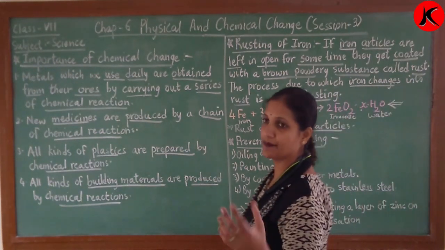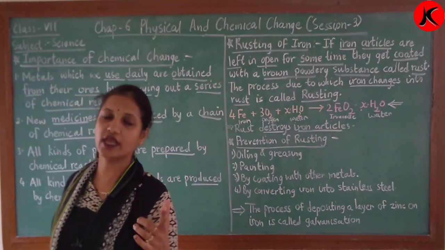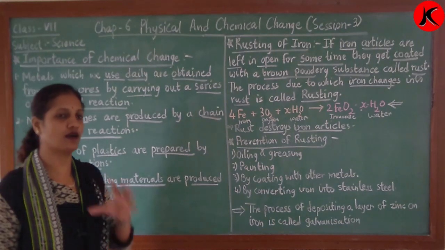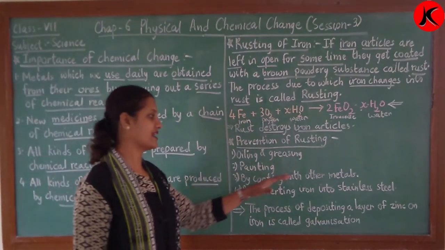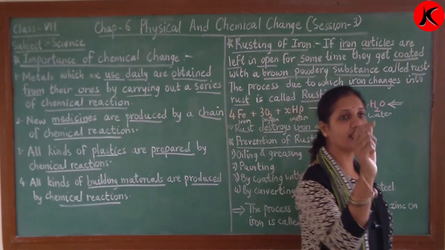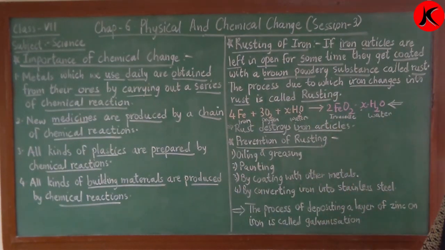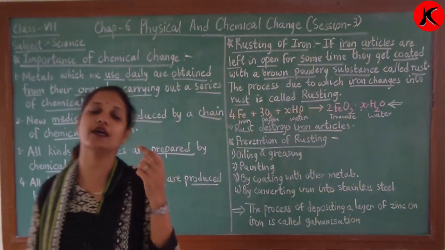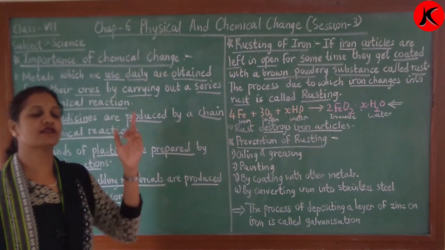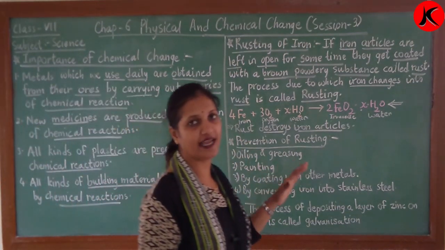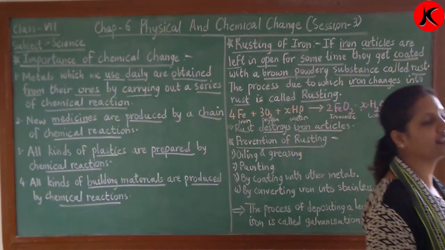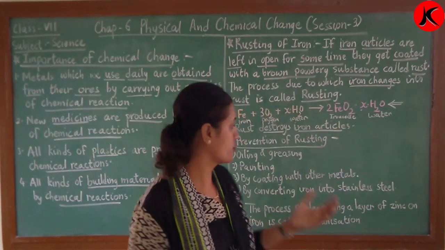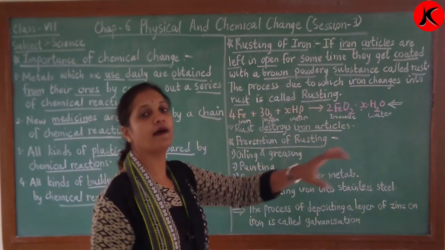Now, for example, if you are using bicycles, the wheels of bicycles are made of iron. Now we are getting stainless steel wheels also, but we are getting iron wheels also, so we are putting a layer of red oxide on it. Or roofs, right? The roofs of houses which are made of metal sheets, iron sheets. For that also we are using red oxide so that it will not come in touch with the environment, oxygen and water. So we can save them by coating with other metals.